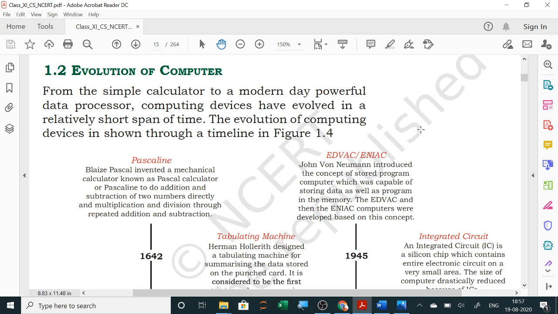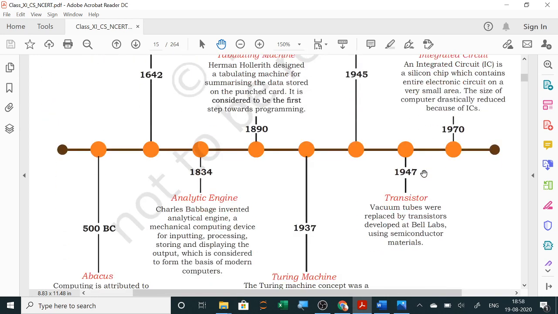Now the next topic is evolution of computers, how computers evolved. From the simple calculator to a modern day powerful data processor, computing devices have evolved in the relatively short span of time. The evolution of computing devices is shown through the timeline. Now you can see here how it evolved.